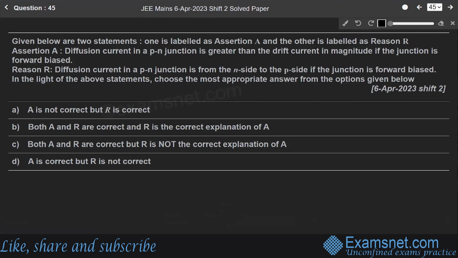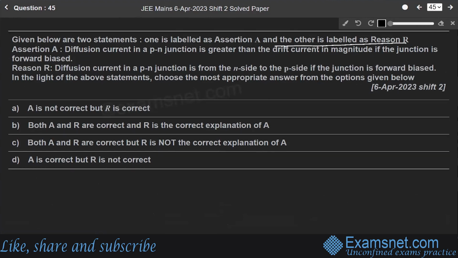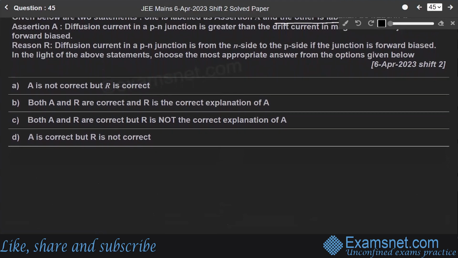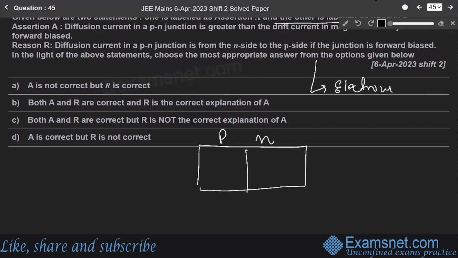The next question says that given below are two statements, one labeled as assertion and the other labeled as reason. Assertion A: diffusion current in a PN junction is greater than the drift current in magnitude if the junction is forward biased. The reason given is: diffusion current in a PN junction is from the N side to the P side if the junction is forward biased. This question is from the chapter of electronic devices.